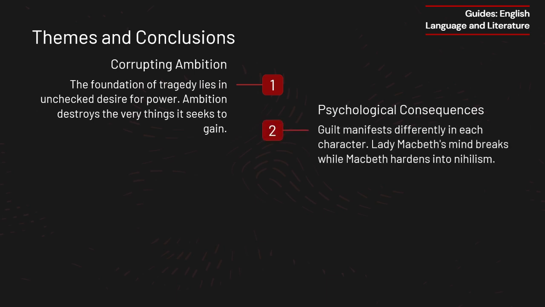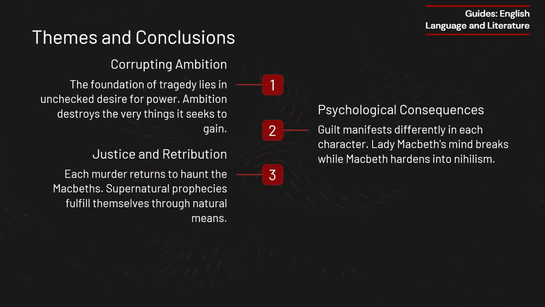Psychological consequences of guilt. Guilt manifests in different ways for Macbeth and Lady Macbeth. Macbeth, once tormented by regret, hardens into nihilism, believing life is meaningless. Lady Macbeth, who once dismissed guilt, is overwhelmed by it, descending into madness and despair. Their contrasting responses to guilt highlight the psychological cost of their crimes.